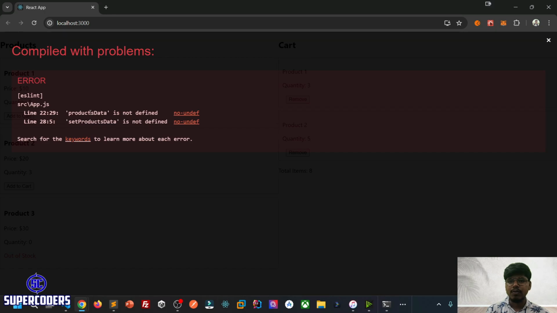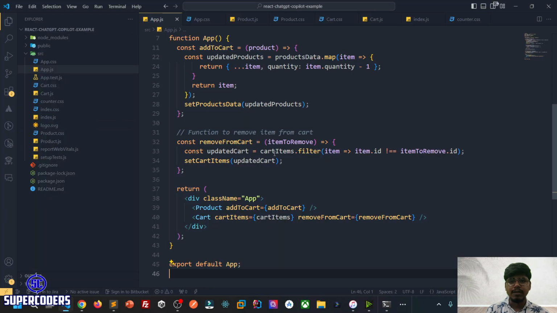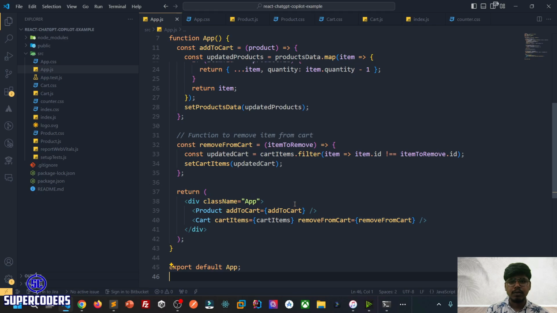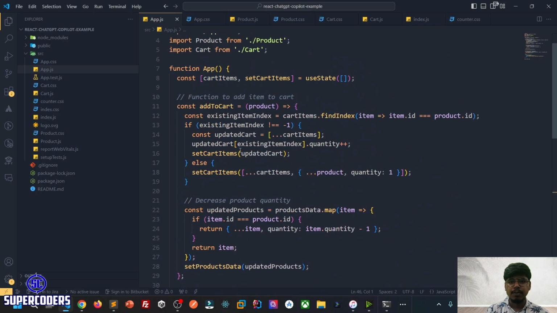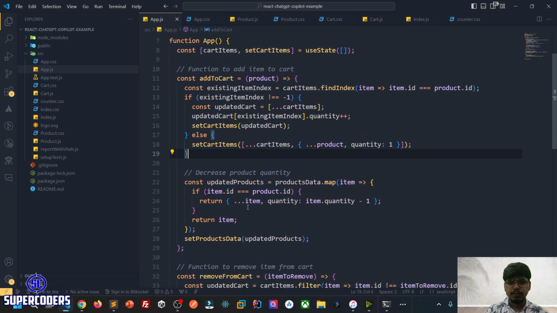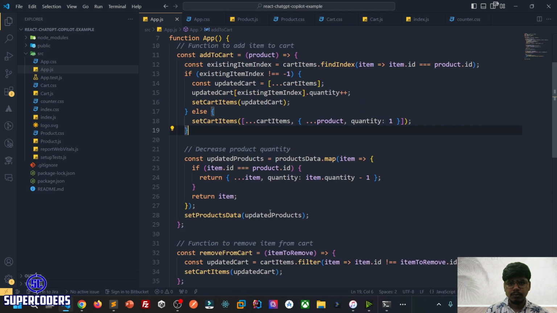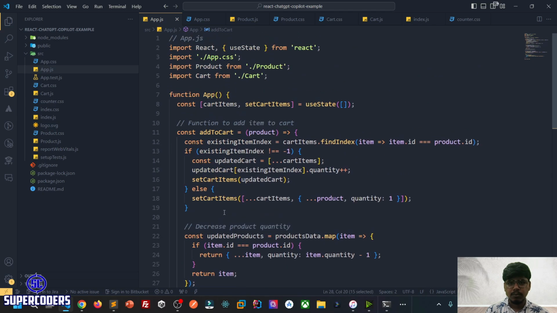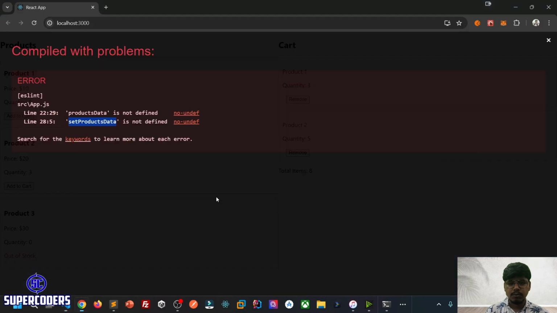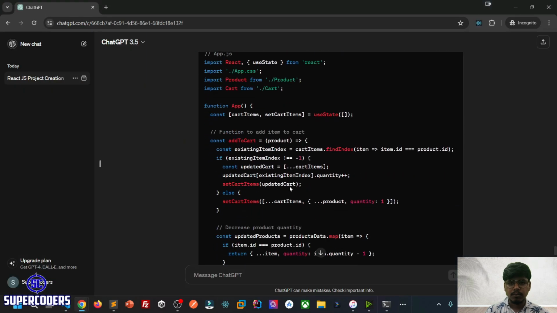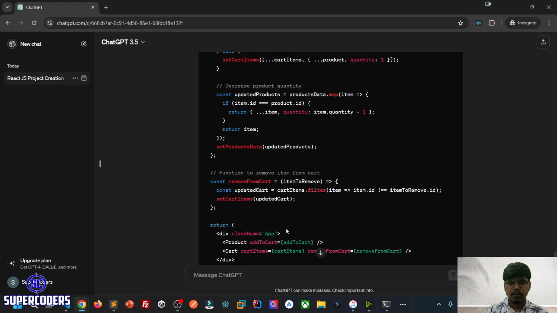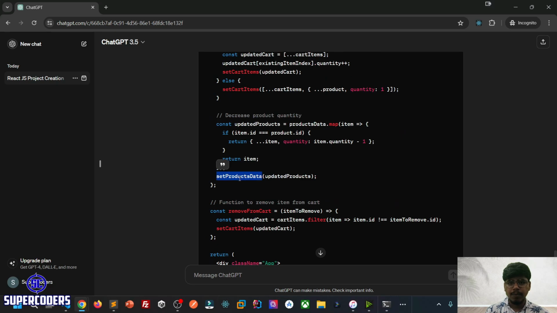Again, the error says product data is not defined, setProductData is not defined. So I think it missed some step. Now let's ask it what this variable is.